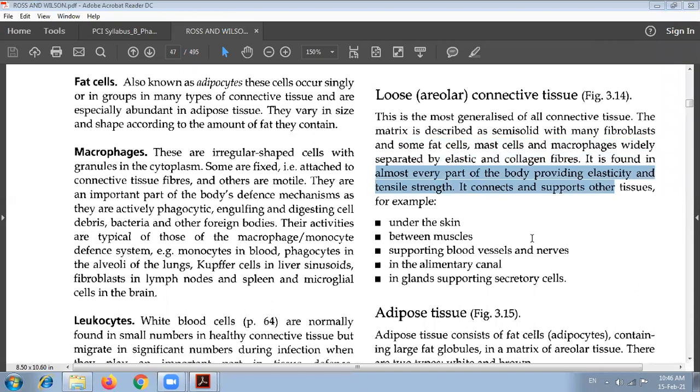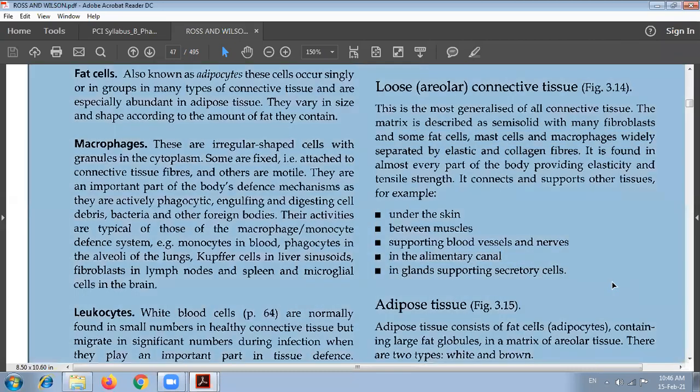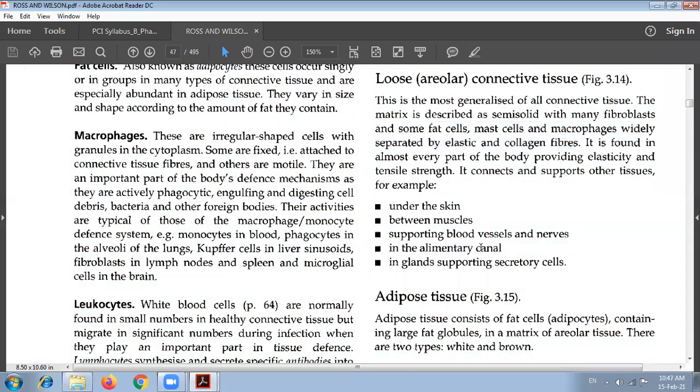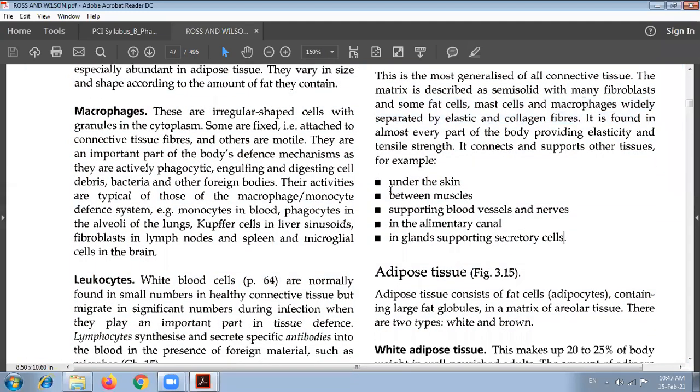It connects and supports other tissues under the skin, between muscles, supporting blood vessels and nerves, in the alimentary canal, and in glands, supporting secretory cells. So here you can see where it is located and its functions. It is located under the skin, between the muscle junctions, supporting the blood vessels and nerves, and in the alimentary canal.